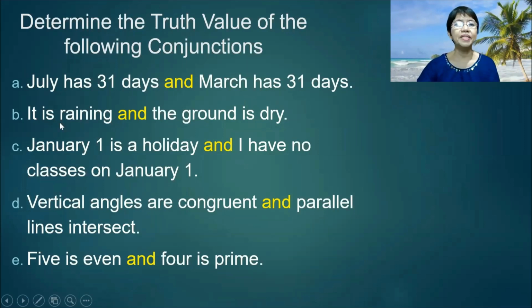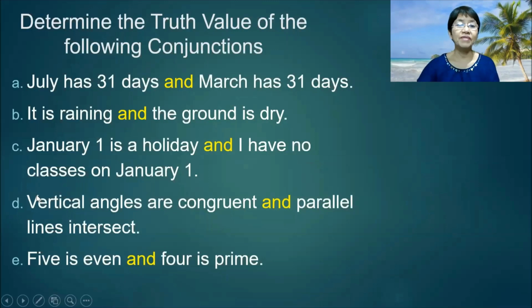Letter B, it is raining and the ground is dry. If the first statement is true, the second statement cannot be true. So this is a false conjunction. And letter C, January 1 is a holiday and I have no classes on January 1. Both are true and the conjunction is true.